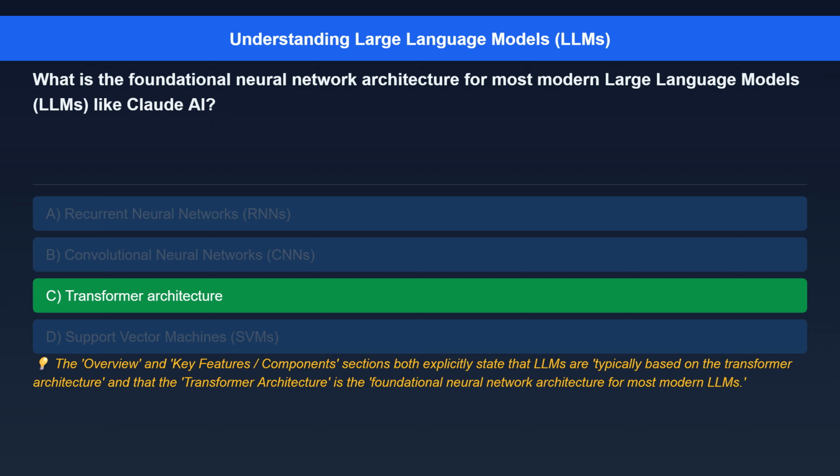The correct answer is Transformer architecture. Here's the explanation. The overview and key features/components sections both explicitly state that LLMs are typically based on the transformer architecture, and that the transformer architecture is the foundational neural network architecture for most modern LLMs.